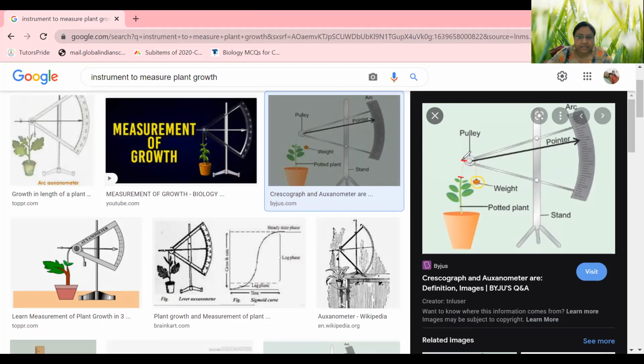As this plant is increasing in its length, the weight will go down. And as this weight goes down, this pointer will move from this point to this point. And this is the difference in increase in height. So this is called an auxanometer, with which you can definitely and very easily measure the growth of plants.